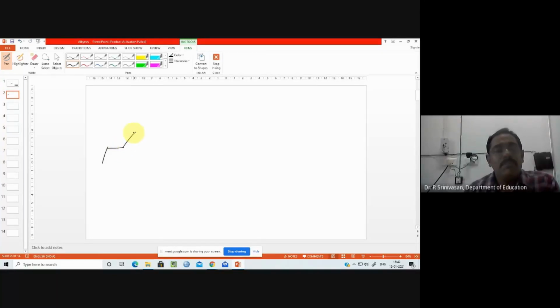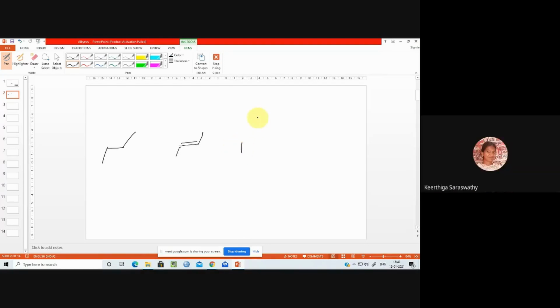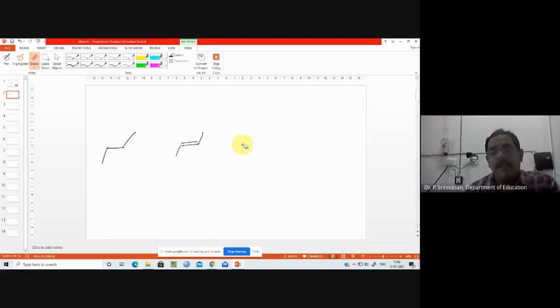So the first preparation we have seen for alkanes, the second one we have seen for alkenes. What is the last one? Alkynes, sir. Alkynes. Good. So the last one, the next brother or sister, whatever it is. So it is alkyne. So what is the general molecular formula for this?